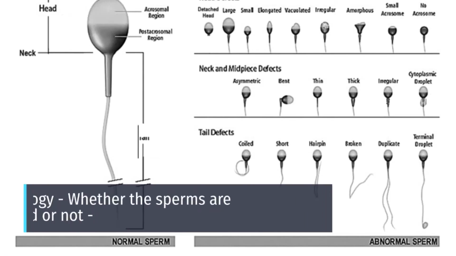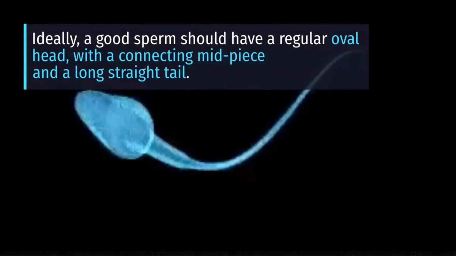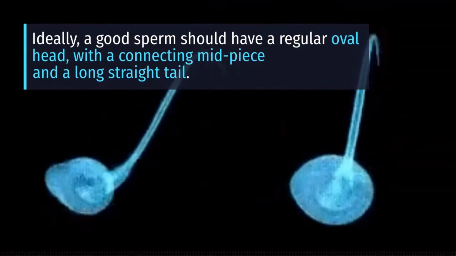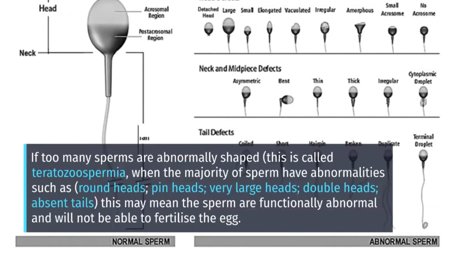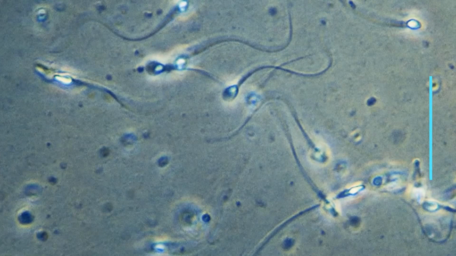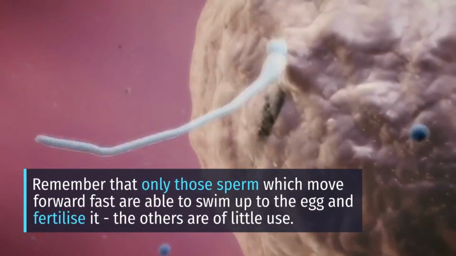Sperm morphology: whether the sperms are normally shaped or not. Ideally, a good sperm should have a regular oval head with a connecting midpiece and a long straight tail. If too many sperms are abnormally shaped, which is also called teratozoospermia, when the majority of the sperms have abnormalities such as round heads, pin heads, very large heads, double heads, absent tails, this means that the sperms are functionally abnormal and will not be able to fertilize the egg. A normal sample should have at least 15% normal forms, which means even up to 85% abnormal forms is considered to be acceptable.